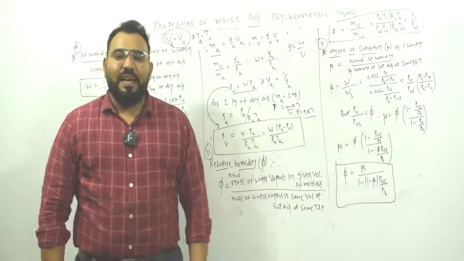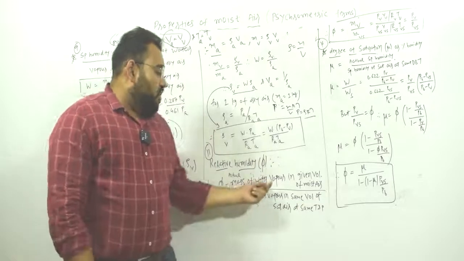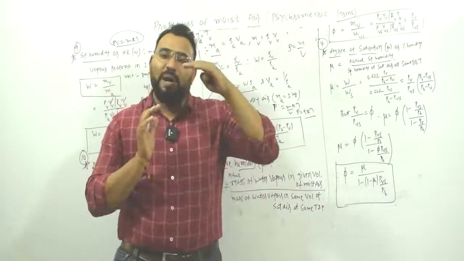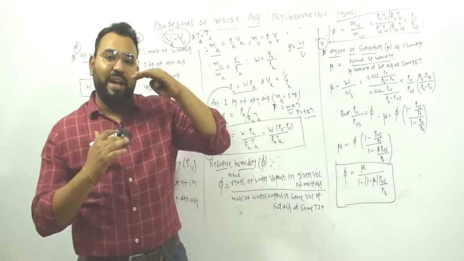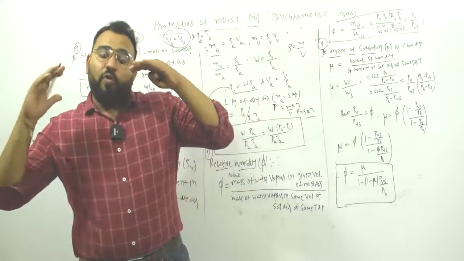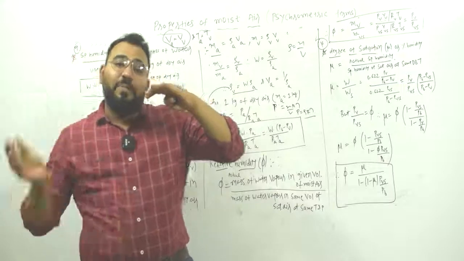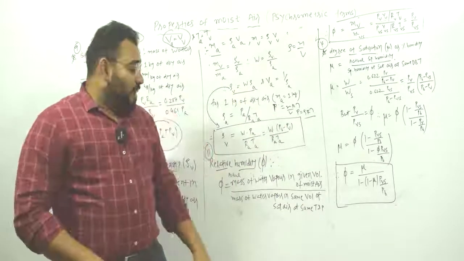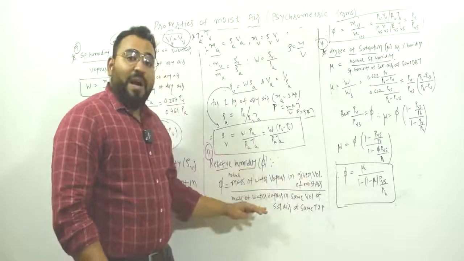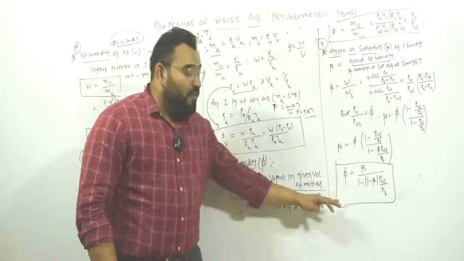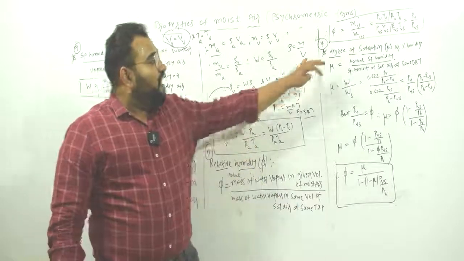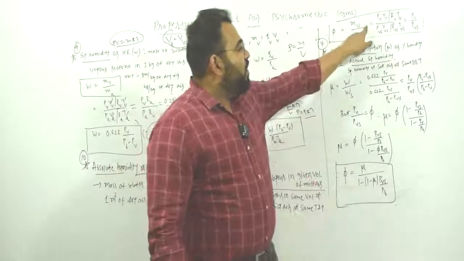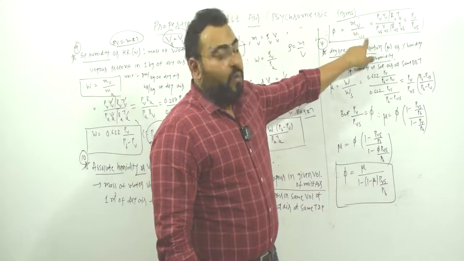Now what he says, let's take the mass of water vapor in a given volume. So let's say you have a given volume and in that you have a mass of water vapor. Now let us assume that particular air is saturated. What will be the mass of water vapor in the same volume in saturated air? So mass of water vapor upon mass of water vapor in the same volume of saturated air. Therefore phi is equal to mv upon mvs, mass of water vapor to the mass of saturated water vapor.